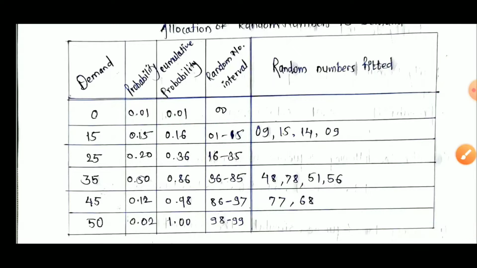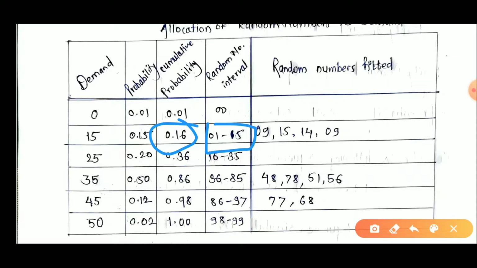Now 0.16, here the cumulative is 0.16, means how much remaining? From 1 to 15, how many numbers come here? 15 numbers are coming there.